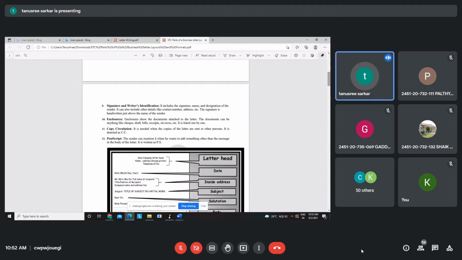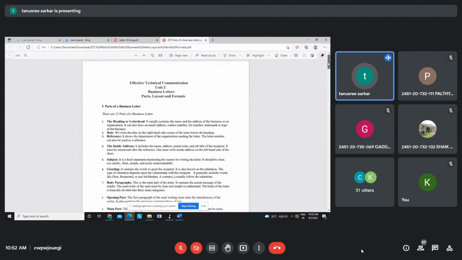Then you have postscript, which is called PS. If you want to add something extra, which doesn't have directly something to do with the problem you are writing about in the letter, but still you want to mention it, though it is not of that importance, right?